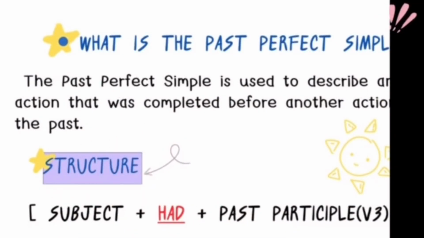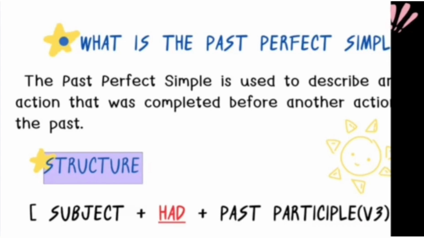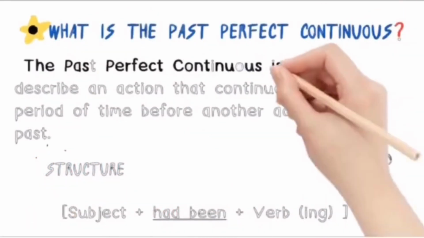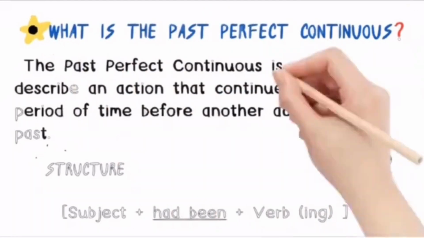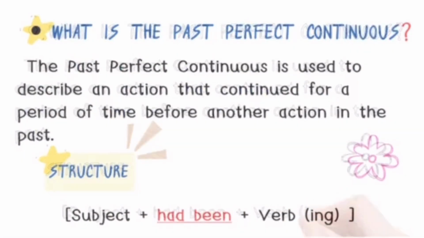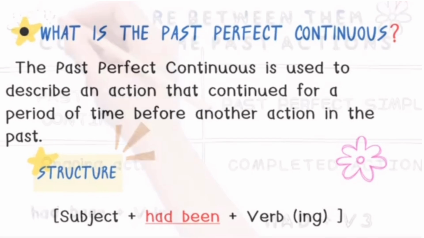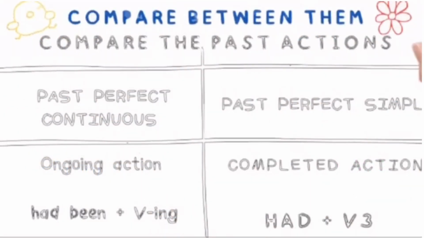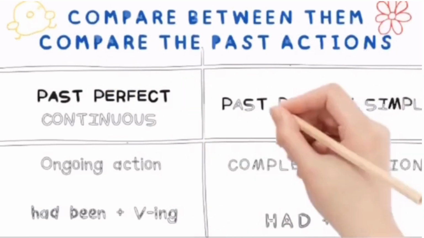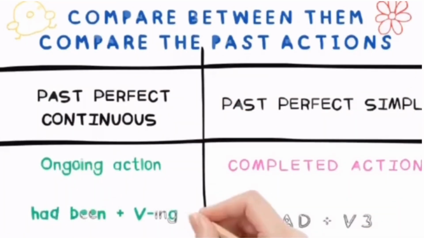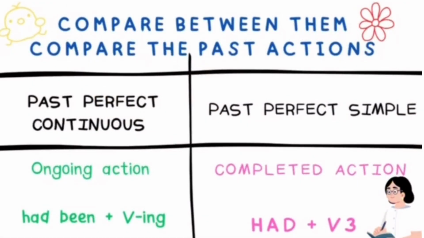The past perfect simple is used to describe an action that was completed before another action in the past. Its structure is subject plus had plus past participle. On the other hand, the past perfect continuous is used to describe an action that continued for a period of time before another action in the past. Its structure is subject plus had been plus verb-ing. Now, if we want to compare between them, essentially, past perfect continuous focuses on an ongoing action, while the past perfect simple focuses on a completed action.